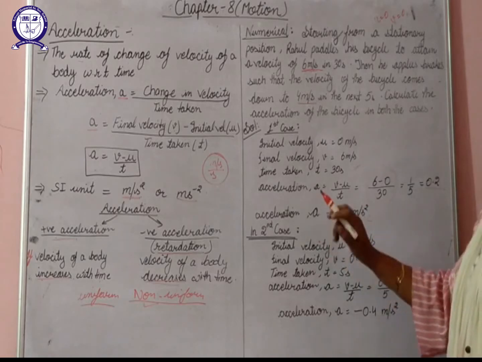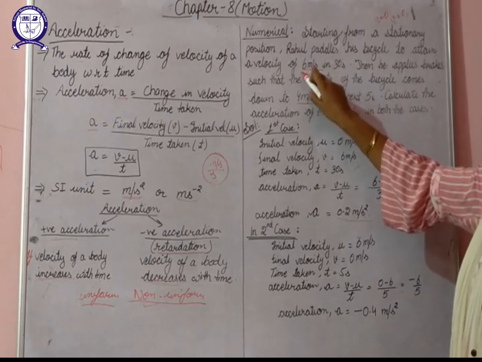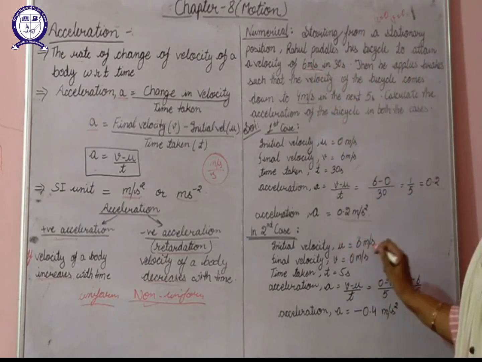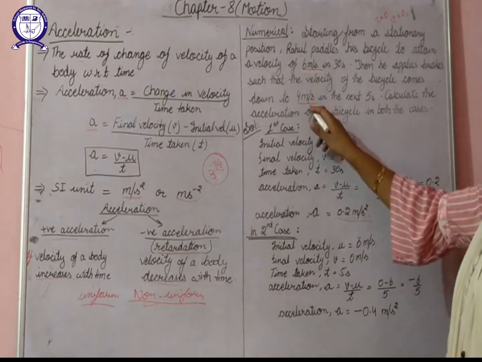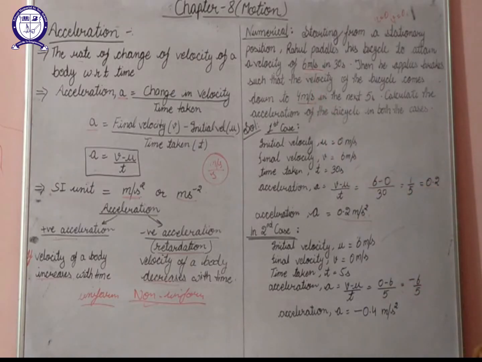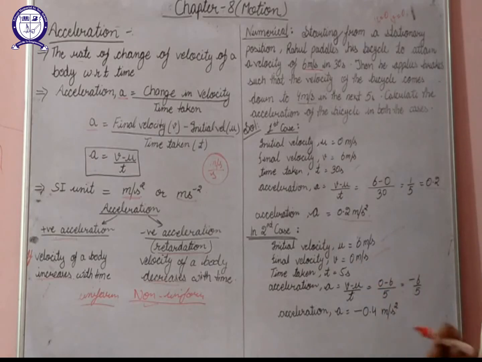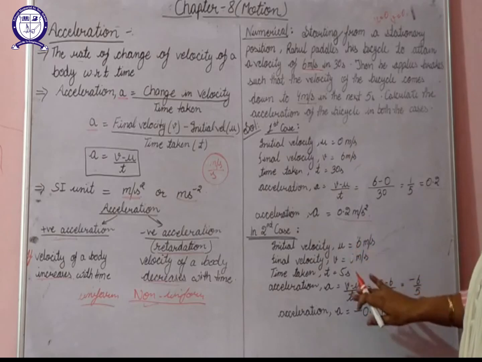Now if we talk about the second case, in the beginning Rahul was moving with a velocity of 6 meters per second. So this 6 meters per second will be the initial velocity for the second case. When Rahul applies brakes, the velocity reduces to 4 meters per second. So the final velocity here will be 4 meters per second.